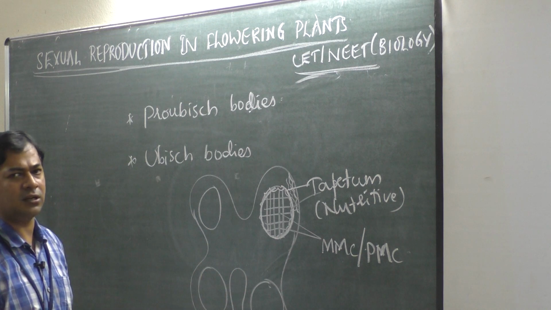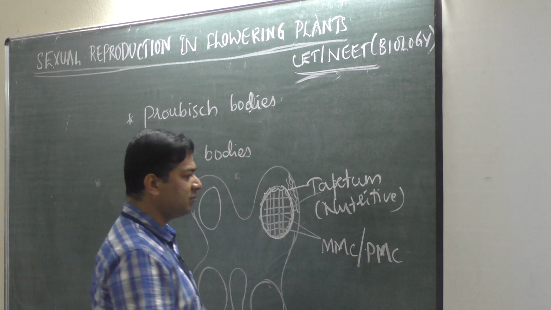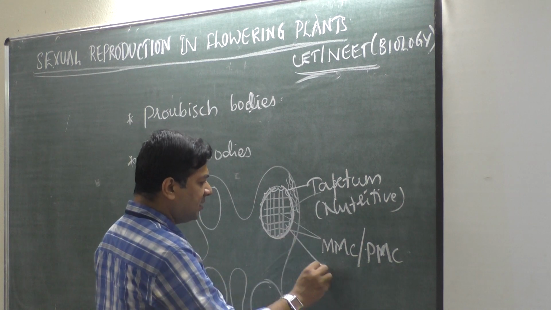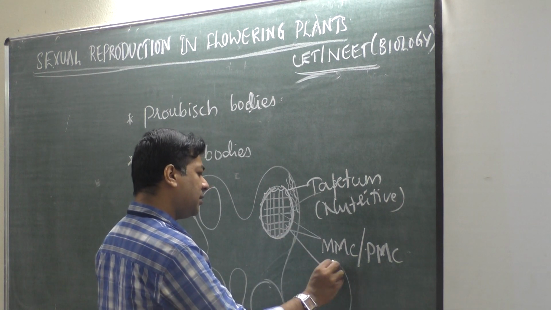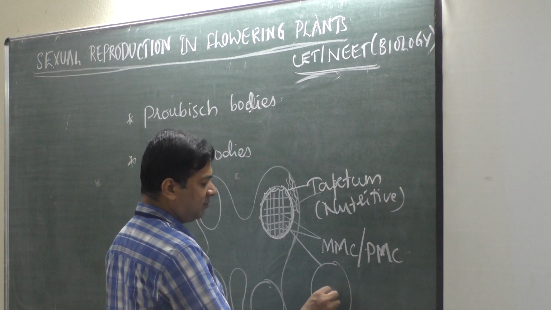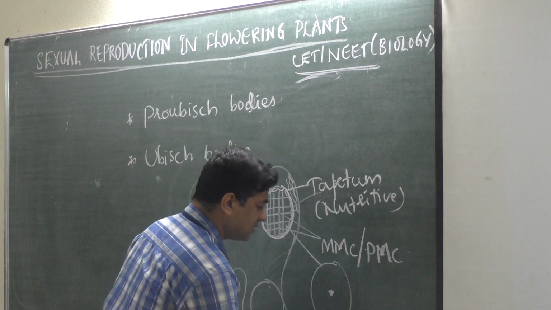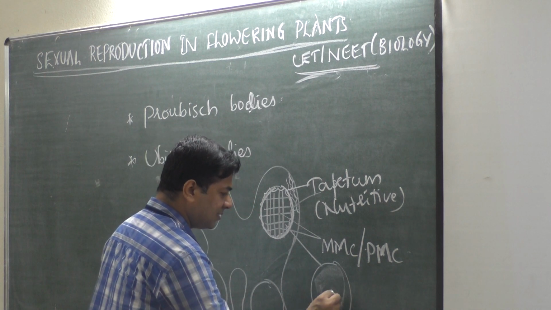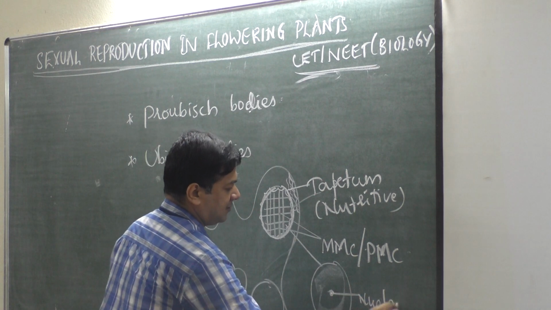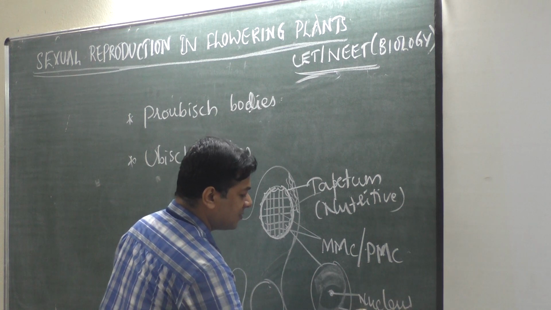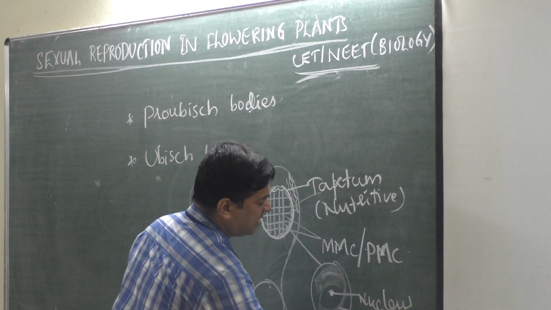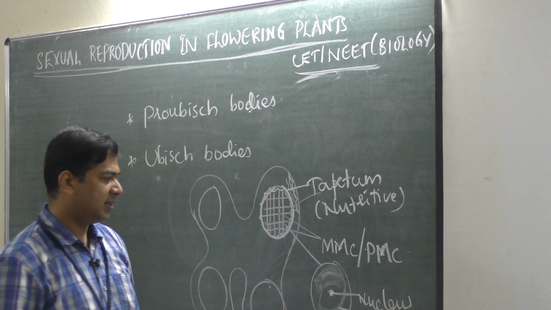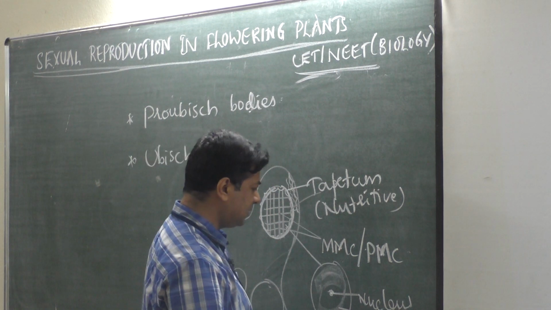So what are these pro-Ubish bodies, which are not there in the textbook? If we study a single microspore mother cell, inside the cytoplasm of the cell, this is a nucleus. In the cytoplasm, some special organelles will be there, like floating materials.